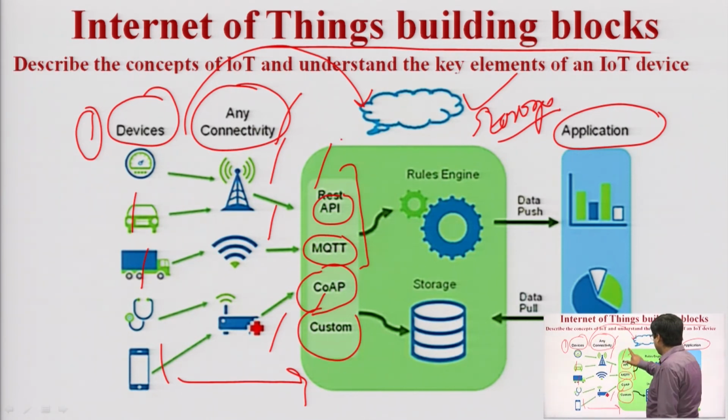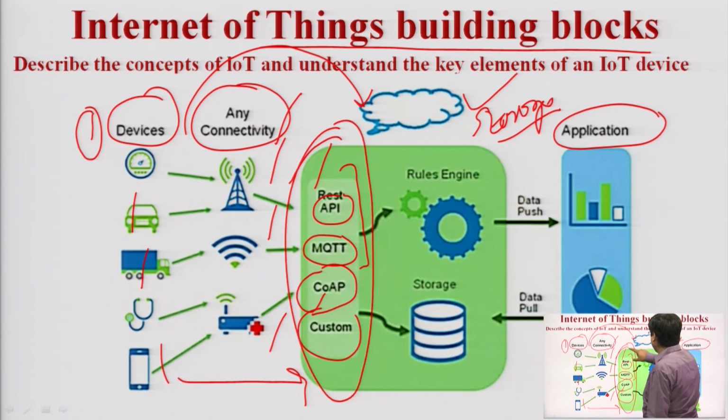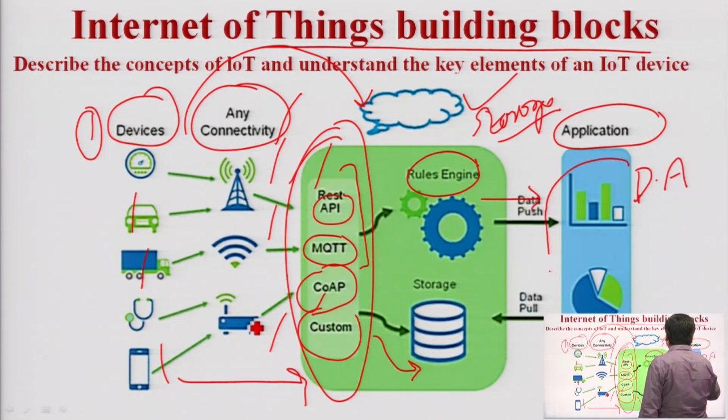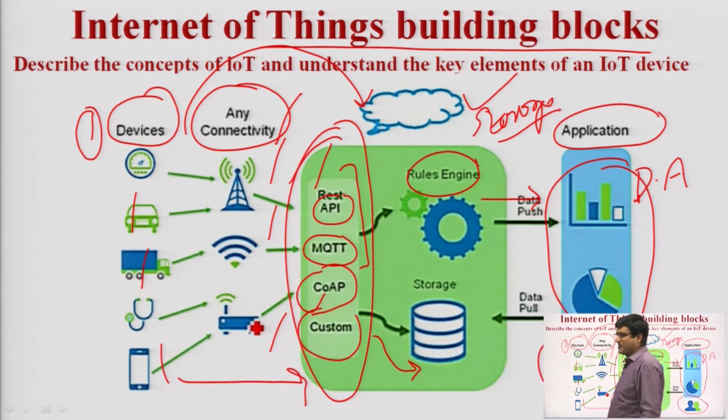So the data which are coming from these devices through some protocols is again going into some memory devices. Rules engine means we are using some protocols and standards here, and finally this data is going for data analytics. Here we are using data analytics by using computers, which persons are carrying out.